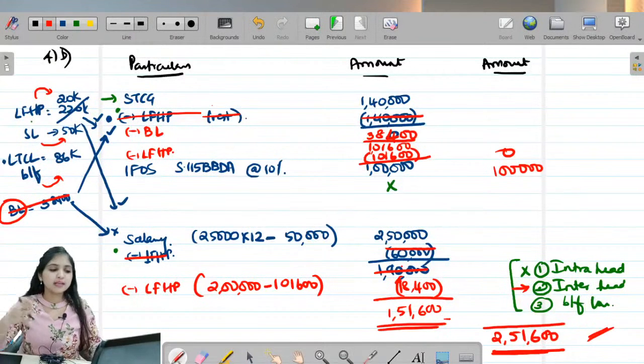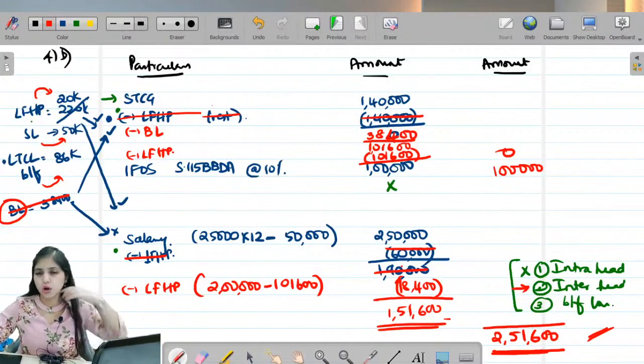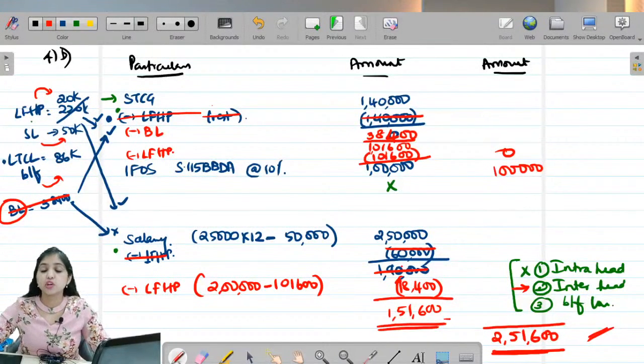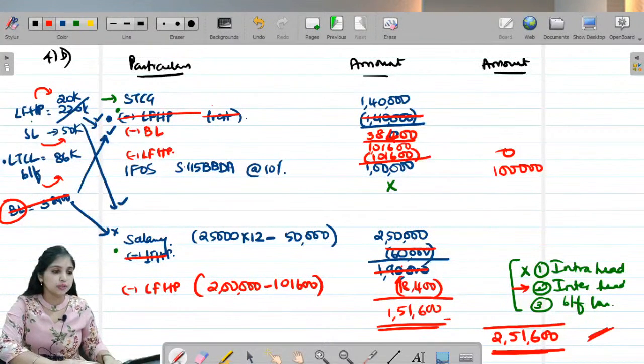So even if you had done it entirely against salary income, from an exam perspective, it would not have been wrong. But from the practical perspective, when you start doing your articleship and all, your client will want you to calculate the minimum tax payable. So in that case, he would prefer you to do it this way, assuming this was 111A STCG. Okay, all clear? Fine. So that is it with this question, guys.